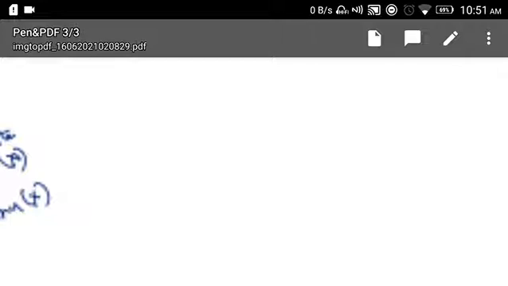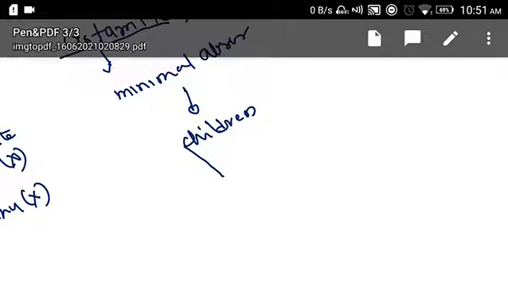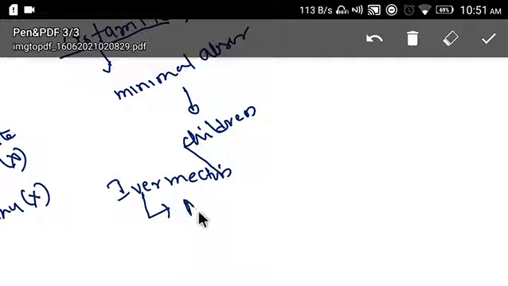Next, let's move to ivermectin, the last drug. Ivermectin can be used in AIDS patients also. Clear? This is the only important point regarding ivermectin.